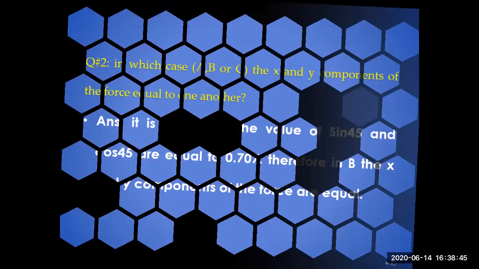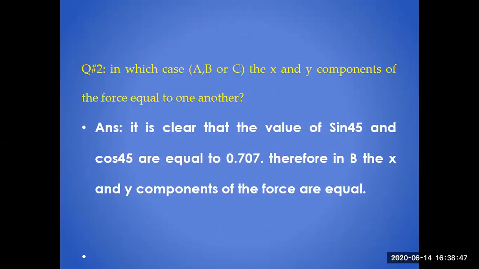In which case, A, B, or C, is the x and y component of the force equal to one another? It is clear that the values of sine 45 and cos 45 are equal, 0.707. Therefore, in B, the x and y components of the force are equal. If you draw the two components, this will be the case when any force is making an angle of 45 degrees, and at that time you will see that the components of sine and cos both have the same value.